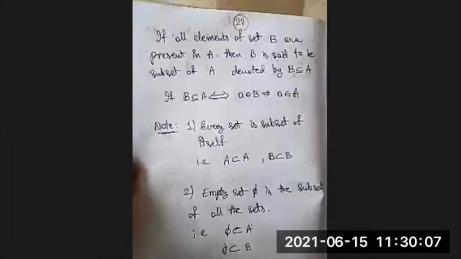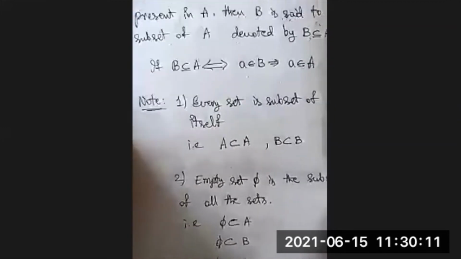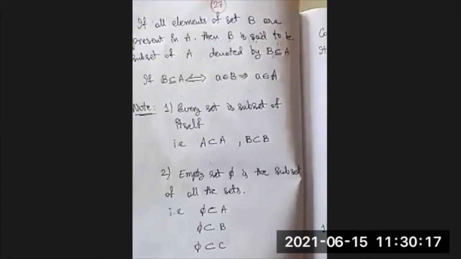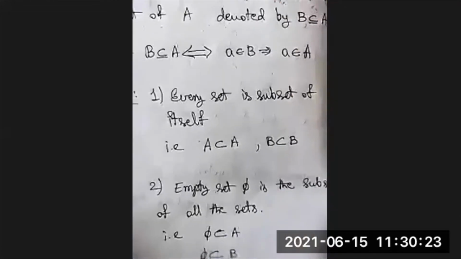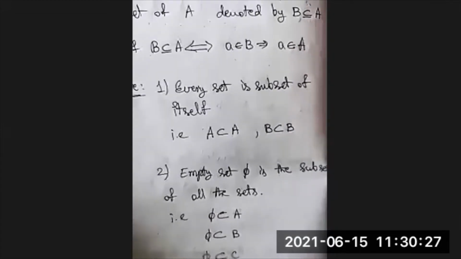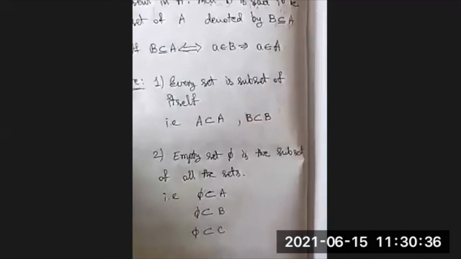If all elements of set B are present in A, then B is said to be a subset of A, denoted by B ⊆ A. Here we introduce one indication: B ⊆ A if and only if x belongs to B implies x also belongs to A. Then only we can say B ⊆ A. Two points we have to note here.